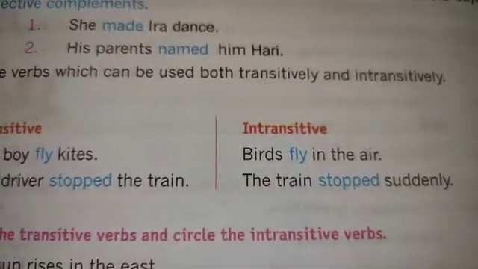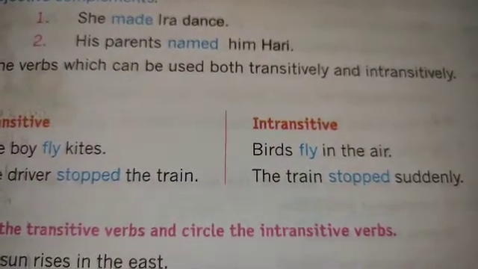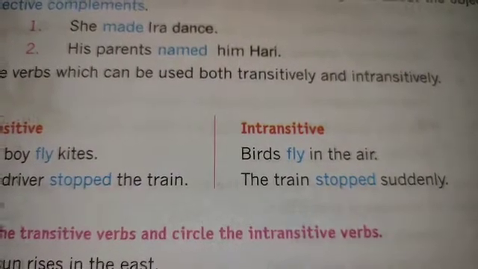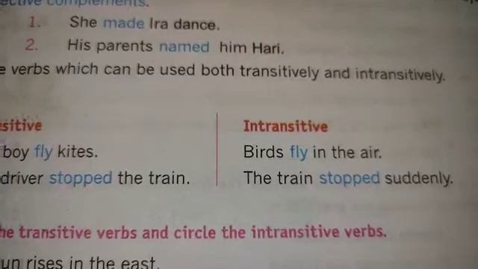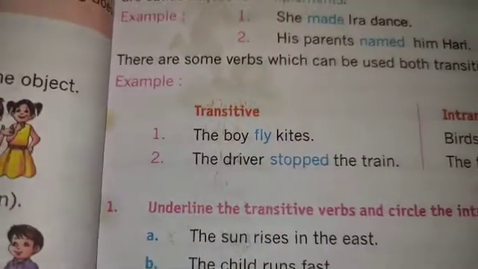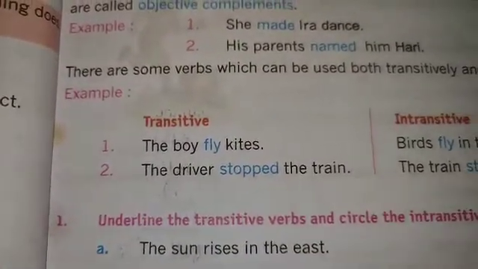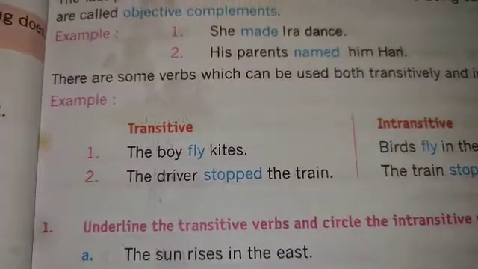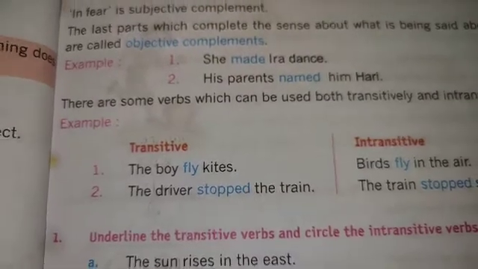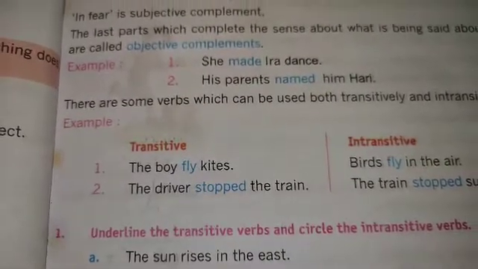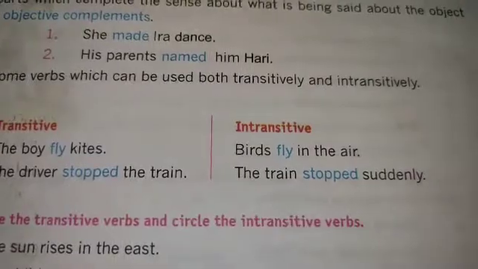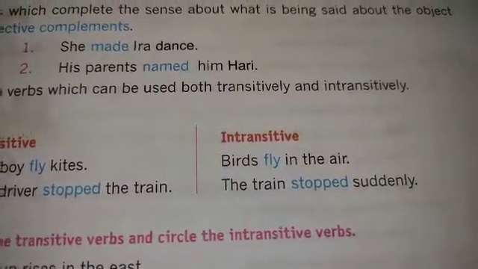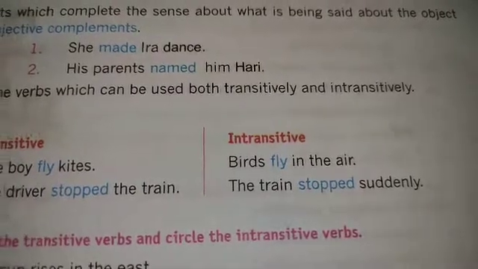In the intransitive verb, there is no object. The birds fly in the air. Here there is no object. Again, the driver stopped the train. In this example, the driver is the subject, stopped is the verb, the action that is happening, and the train is the object here. Then, the train stopped suddenly. The train is the subject, and here there is no object, so that is an intransitive verb.